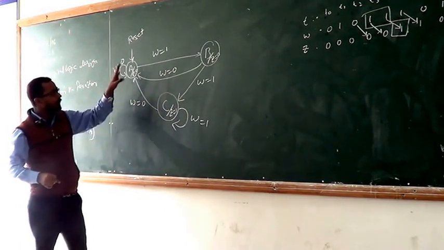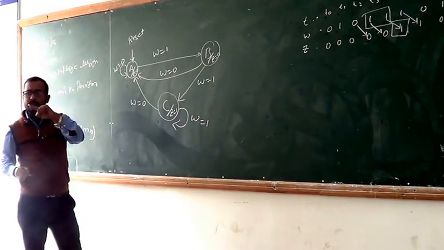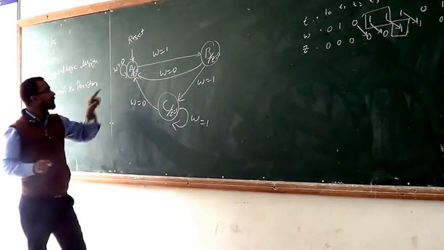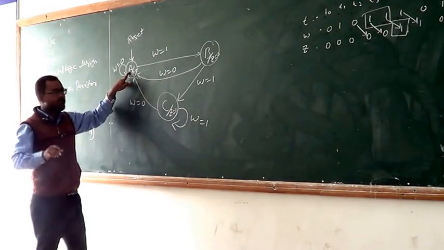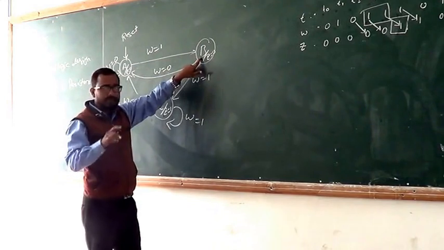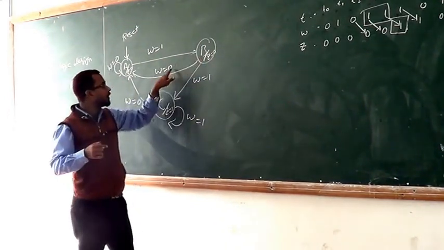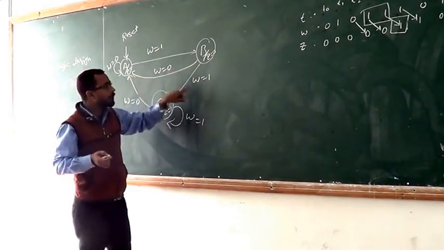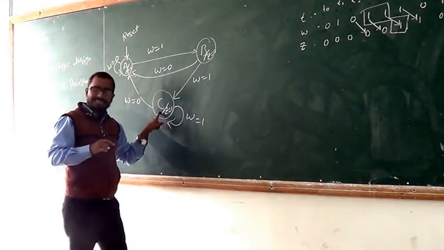That means all the conditions. Input W is either 0 or 1. That means if 0 occurs at state A, it moves to the same state. If 1 occurs, it moves to B. At state B, if W occurs 0, that means you transit B to A, or if W comes 1, then you transit to C.